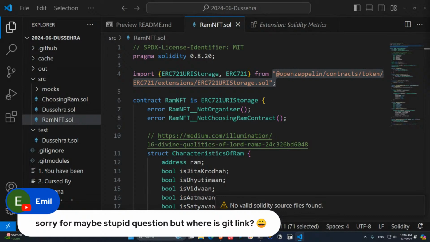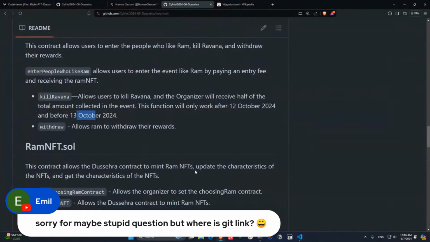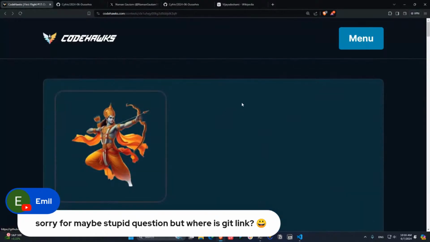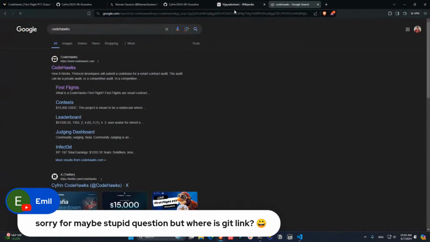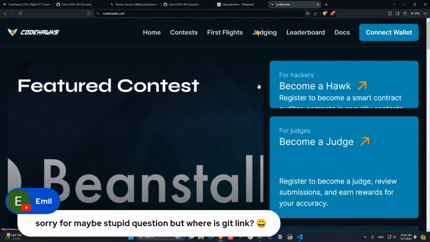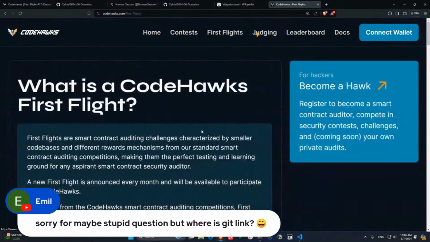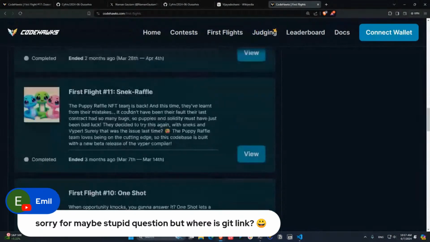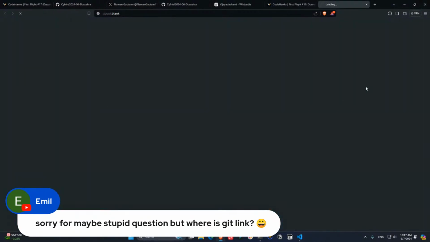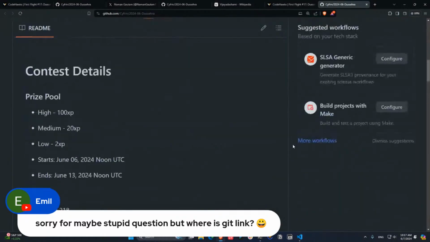Sorry, maybe a stupid question, but where is the Git link? You can find it directly on the CodeHawks page, but actually let me show you what you are going to do if you are opening your browser from scratch. You just open a new tab, type CodeHawks, hit enter, and select the official page, codehawks.com. You are going to go to the first flights. Let me make this a little bit smaller for you to see the actual interface. You click on first flights and you see all the first flights we already had and the one which is active, first flight number 17, Dussehra. You click on view and then on view repo. This is going to lead you to the GitHub page.